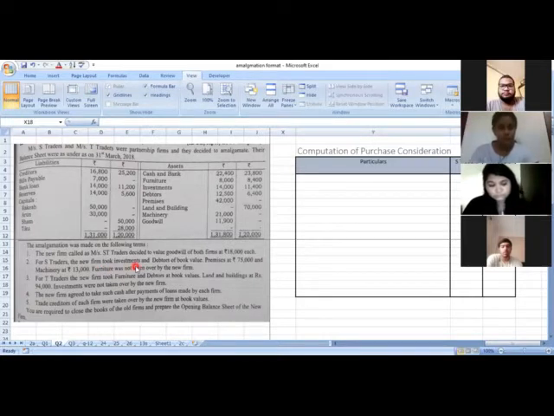For the S Traders, the new firm took the investment. Now see, S Traders' investment has been taken over by the new firm, and the debtors at book value. So we have to record 14,000 and 12,500 as book value. Premises at 75,000. Now see, students, they are talking about the S Traders only. So S Traders' premises will be revalued. Now the book value was given as 42,000. Now the revised value will be 75,000. So while writing in the purchase consideration, we will be mentioning that premises are 75,000.